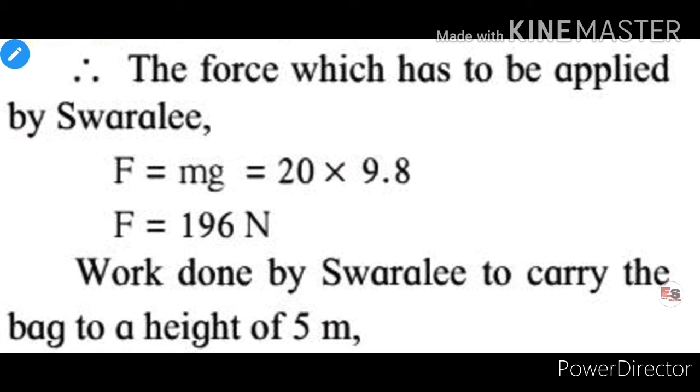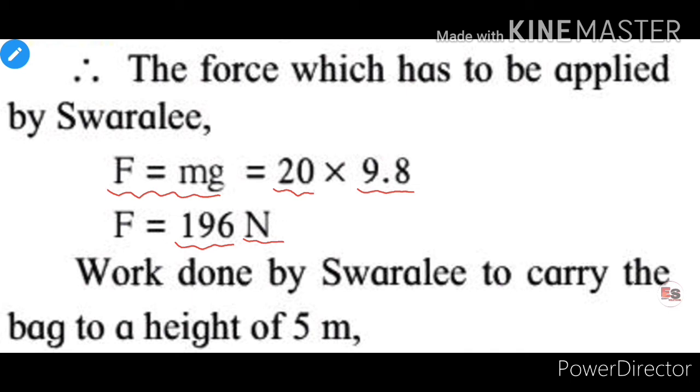Therefore, force F is equal to m into g. By putting the values in this formula, we get force F is equal to value of m is 20 into value of g is 9.8, and 20 into 9.8 is 196, and unit of force is Newton.